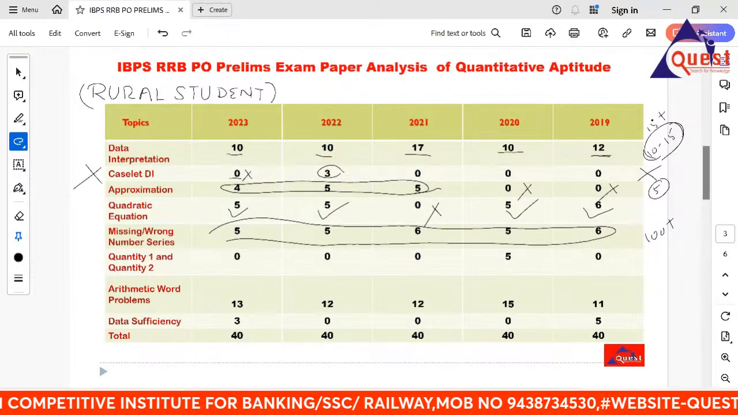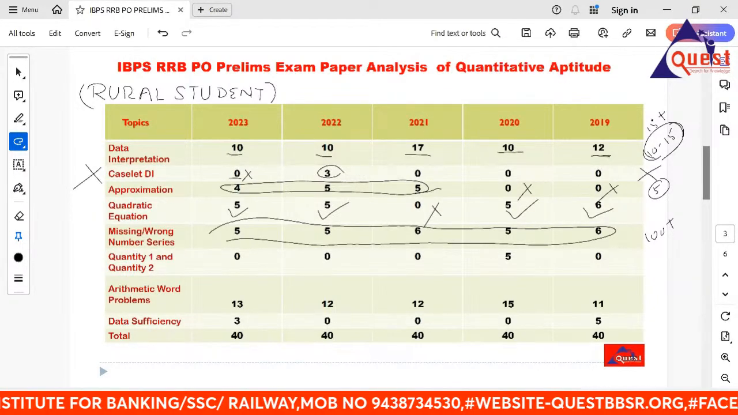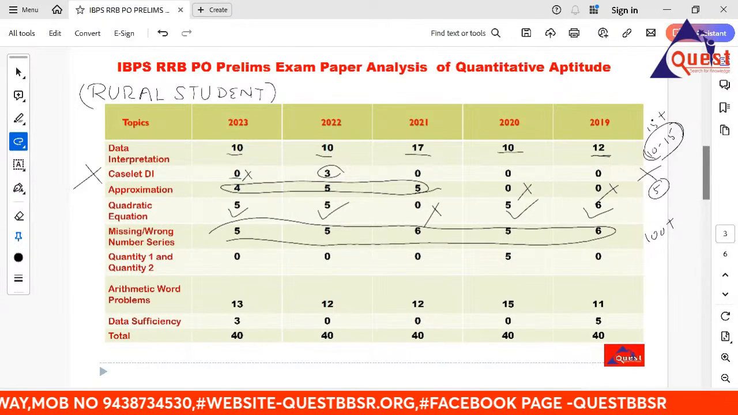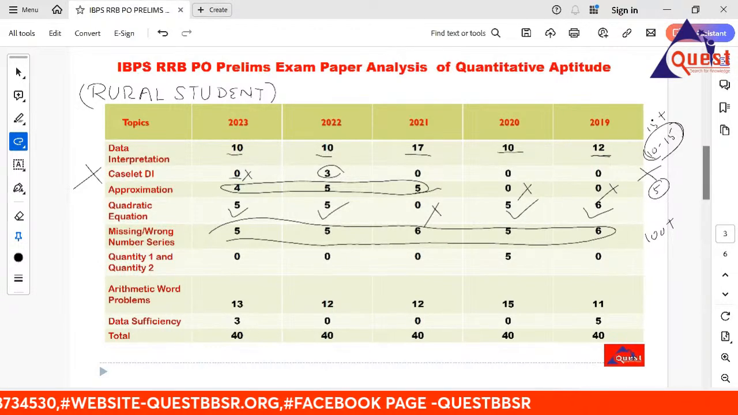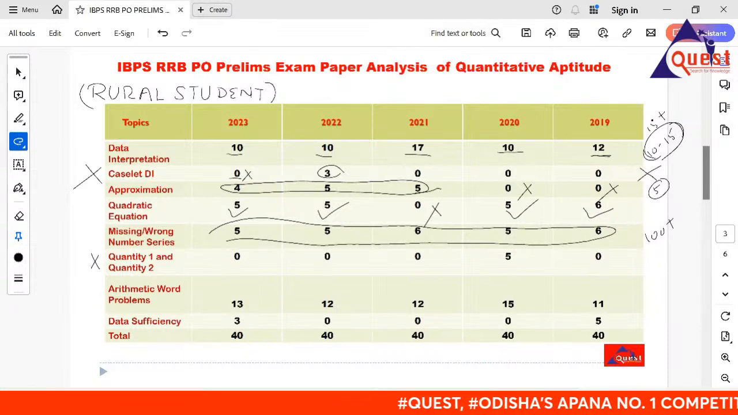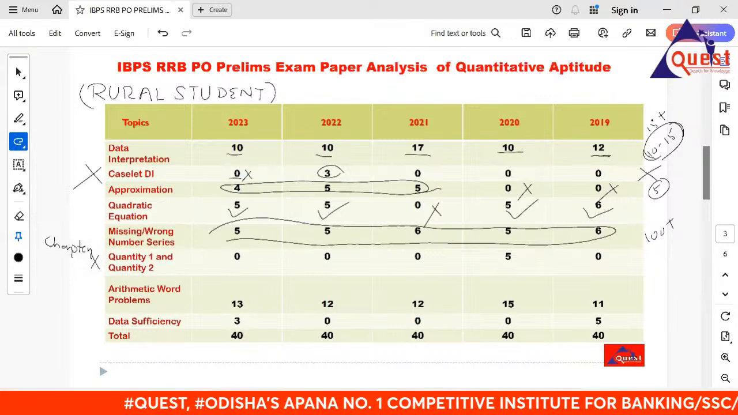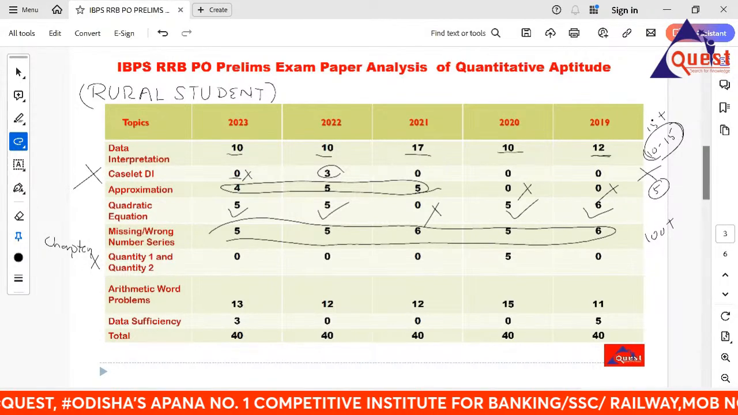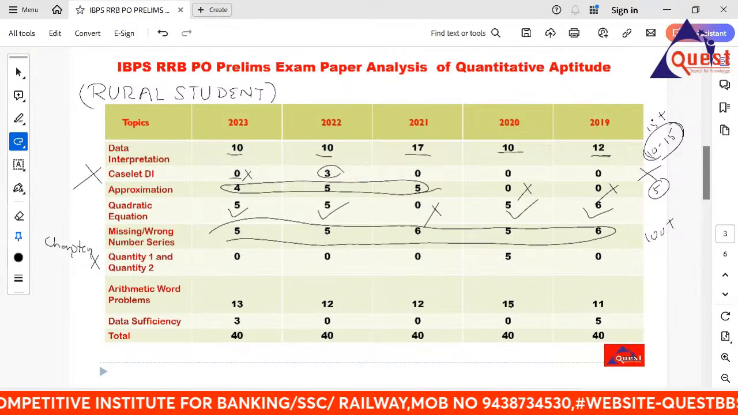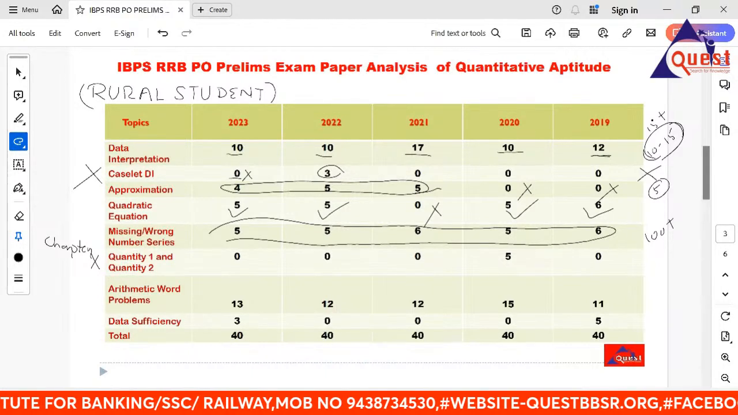Go to quantity one and quantity two. Remember, for all the years, 2023, 2022 and 2020, there are only about 5 questions. So don't worry about the quantity questions, because this is based on your chapter knowledge, like simple interest and compound interest. Do not focus so much on quantity one, quantity two. If you are comfortable with the chapter questions, you'll get it.